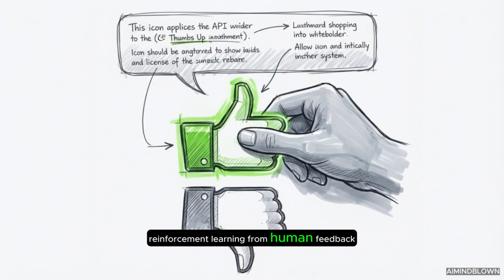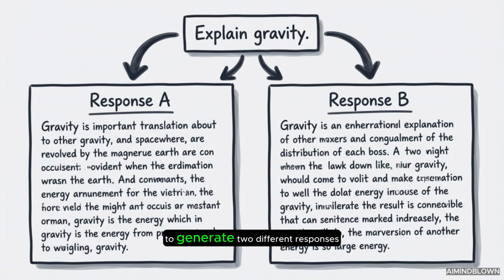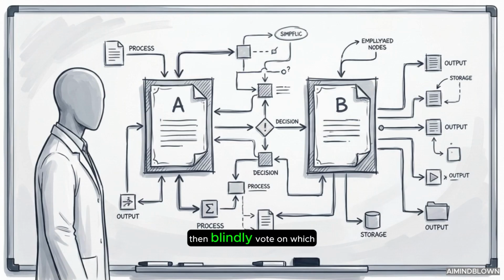Reinforcement learning from human feedback, or RLHF, is a training method that uses human ratings to directly optimize a model's behavior. The first step requires the model to generate two different responses to the exact same prompt. Human experts then blindly vote on which response is safer and more accurate.